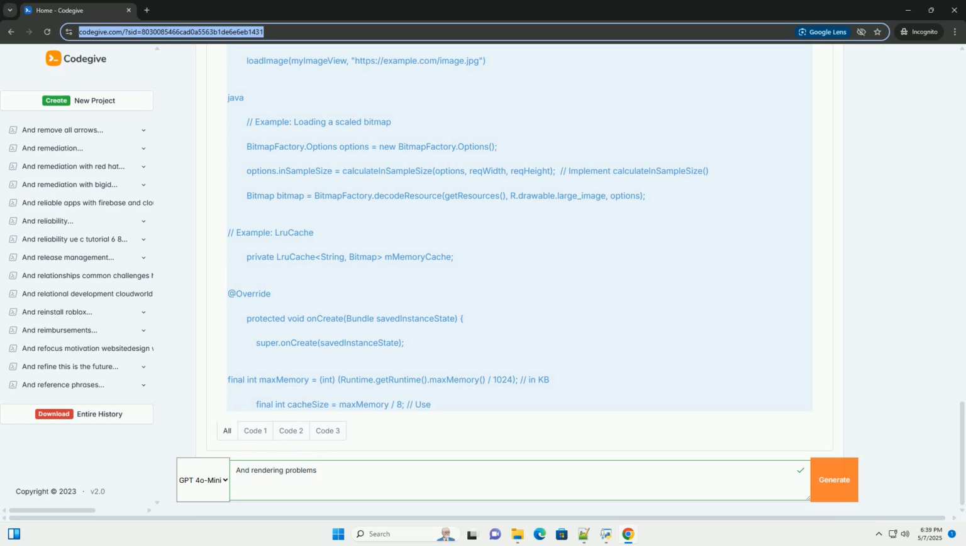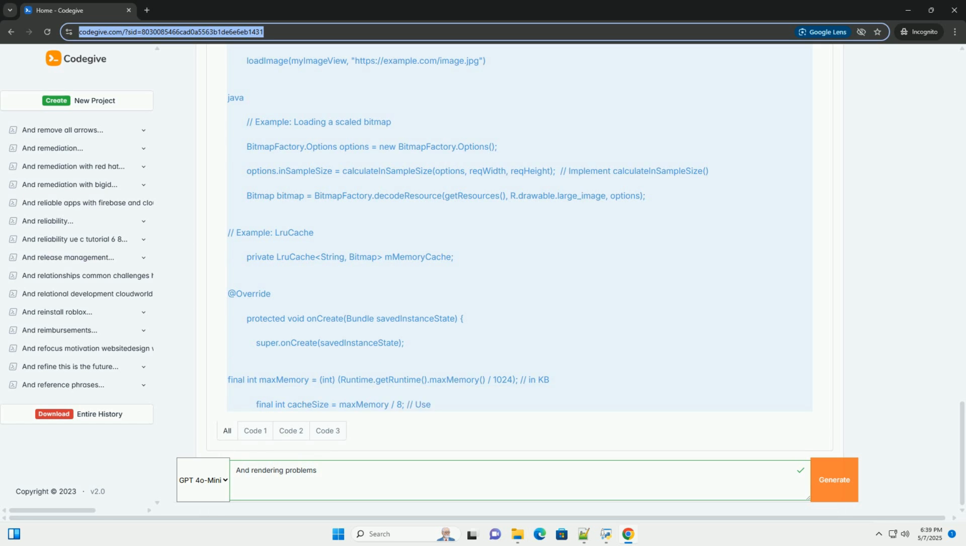Check if the object is still valid before using the weak reference. Unregister listeners in onDetachedFromWindow. If your custom view registers listeners, for example broadcast receivers or sensor listeners, make sure to unregister them in the onDetachedFromWindow method. This method is called when the view is removed from the window.